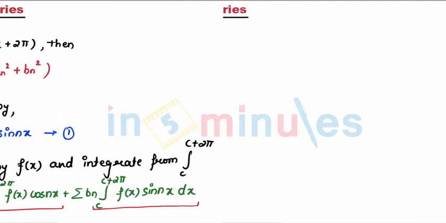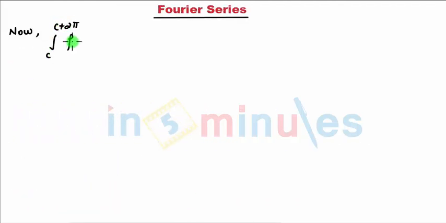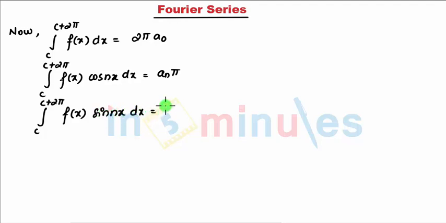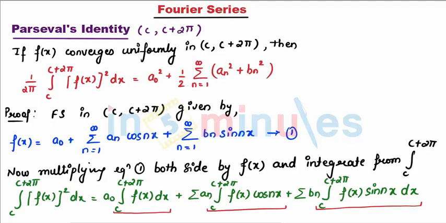So I say integral c to c plus 2 pi of f of x dx is 2 pi a0, and integral c to c plus 2 pi of f of x cos nx dx is equal to an into pi, and similarly integral c to c plus 2 pi of f of x sin nx dx is bn into pi. Now let's define this as equation number 2.